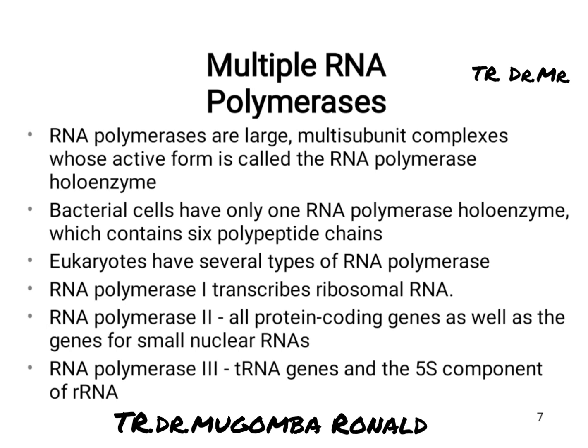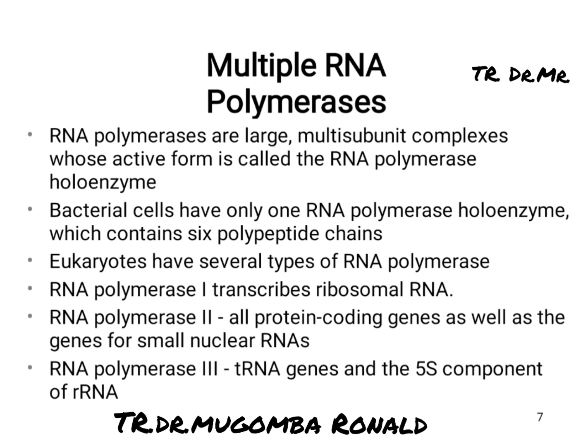Now, when you look at the different polymerases, in eukaryotes there are about 3 different types of RNA polymerase. RNA polymerase 1 transcribes rRNA. RNA polymerase 2 transcribes messenger RNA, which is usually known as the primary transcript, and also some small heteronuclear RNA.